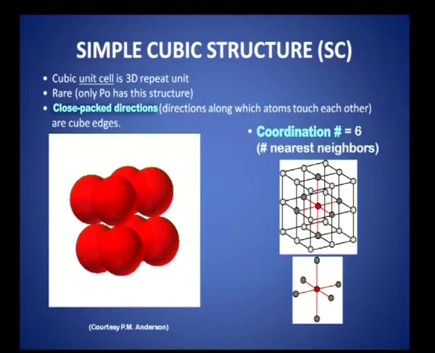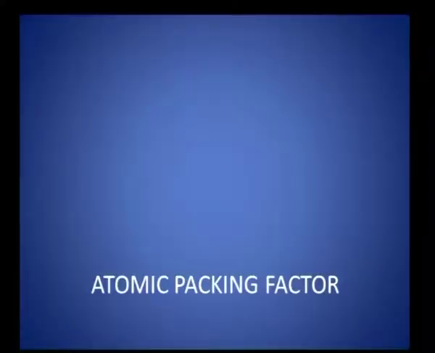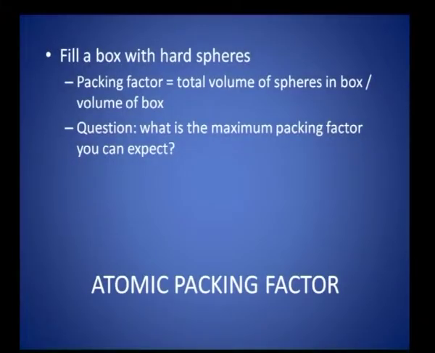For a simple cubic, the coordination number is 6. This is what I told you just now. For this atom, there will be 6 nearest neighbors: 2 plus 2, 4, 4 plus 2, 6 nearest neighbors. So, for simple cubic, the number of nearest neighbors is 6. This is important in the sense that we have to calculate what is called the atomic packing factor. What is atomic packing factor? If you look at the whole volume of the unit cell, to what extent the atoms are filling up the whole of the unit cell, that is called the packing density.